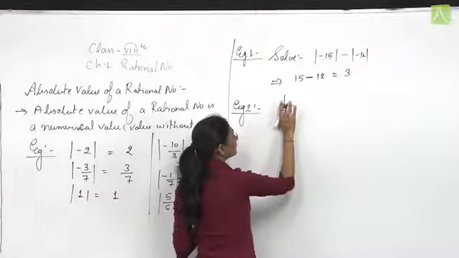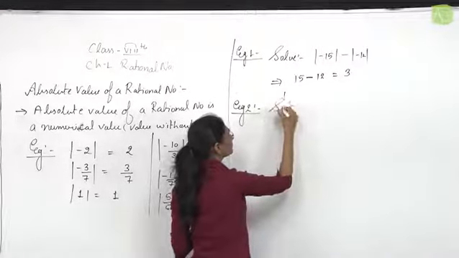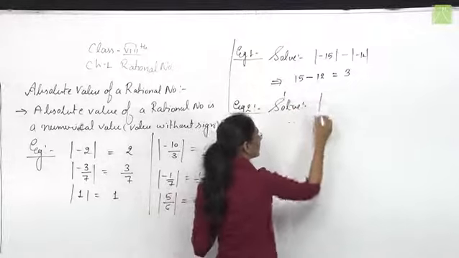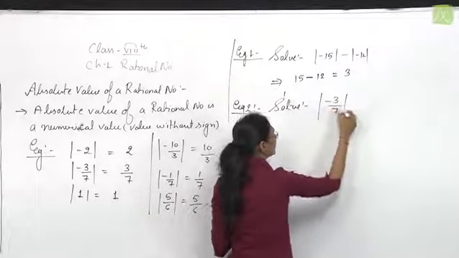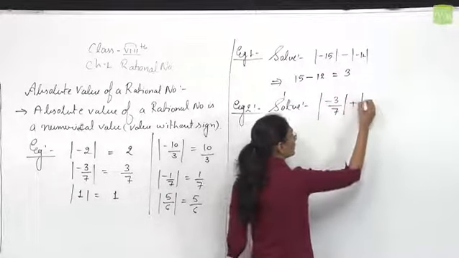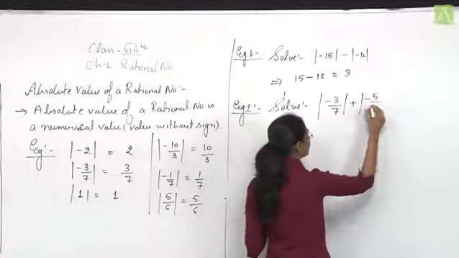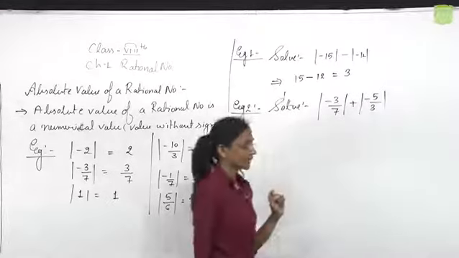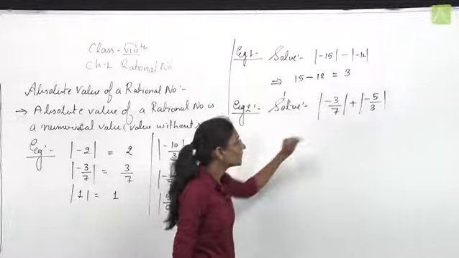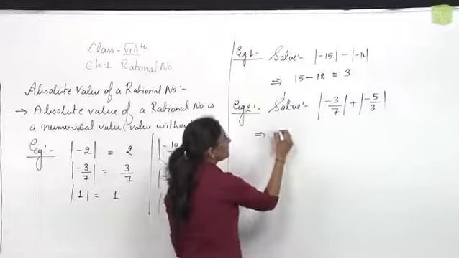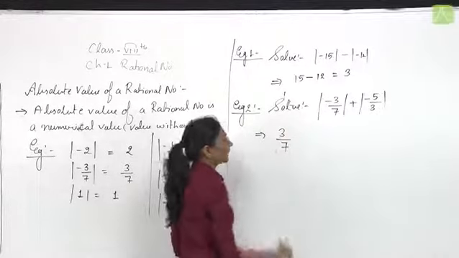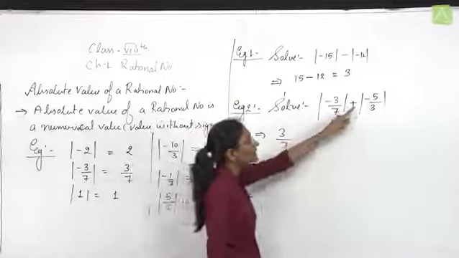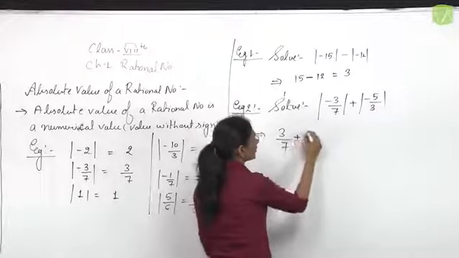Question number 2. Find the value of |-3/7| + |-5/3|. The absolute value of -3/7 is 3/7. The absolute value of -5/3 is 5/3.